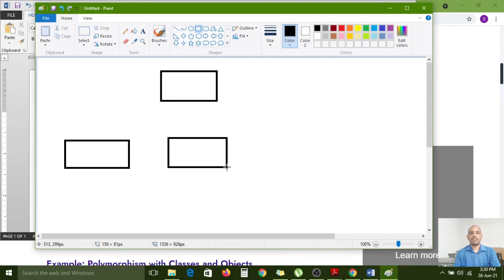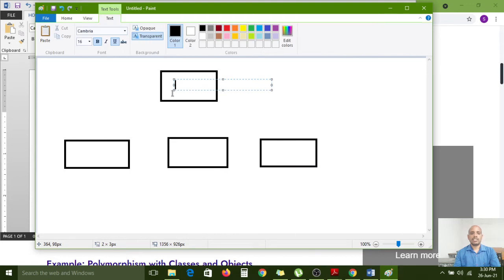Three subclasses I am defining here. And this is the Shapes class, and the draw method.